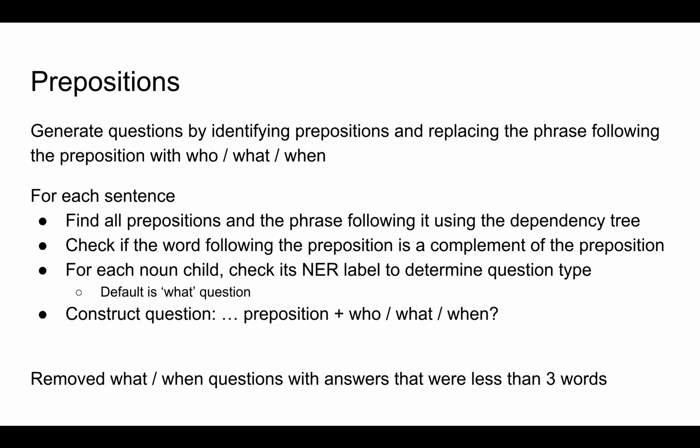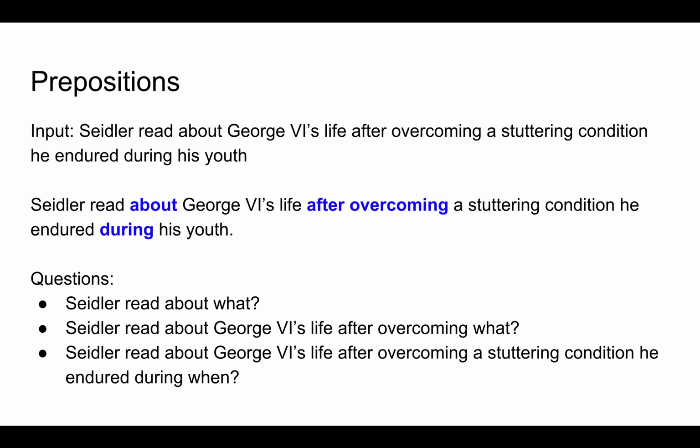For the last type of question, we use prepositions to further make other questions with who, what, or when. In each sentence, we find the preposition and then check if the word following the preposition is the complement of the preposition. This just helps to make the question flow a little better. Then we find the phrase that corresponds specifically to that preposition using a dependency tree. We check in that phrase its NER label, and then we replace that phrase with who, what, or when as well.